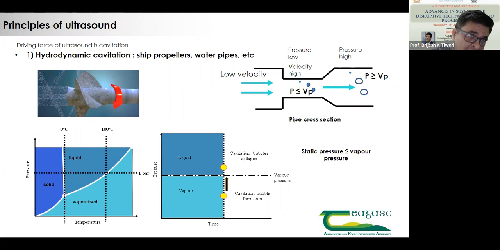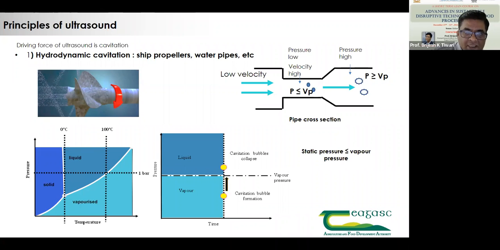Now, there is another way of obtaining cavitation, that is by using hydrodynamic cavitation. I have one or two pieces of equipment that were designed to obtain cavitation due to the dynamics of water bubbles. Because of changes in pressure and temperature, you can see how the phases of cavitating bubbles form. This is solid, liquid, and vapor. And between pressure and temperature, we can see how different types of cavities can be formed.